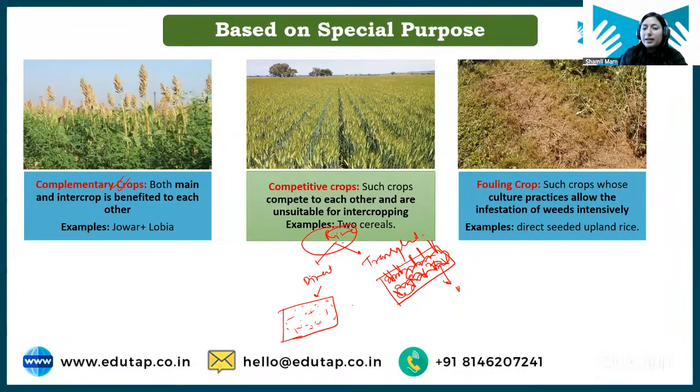Tell me, in which case will weed infestation be less? Please tell me in which of these two cases weed infestation will be less. Less, very good. Can you tell me the reason also? You said the transplanted one. Very good, Ashwin. Anybody else? What is the reason then? Why will there be less weed infestation in transplanting?